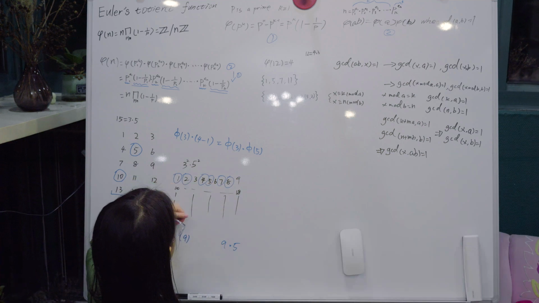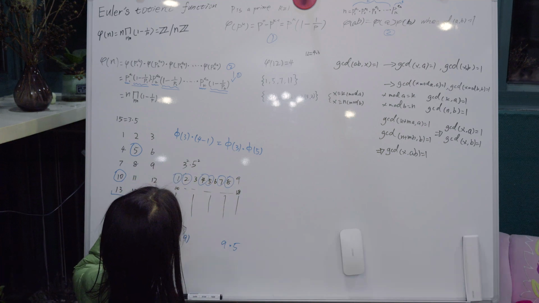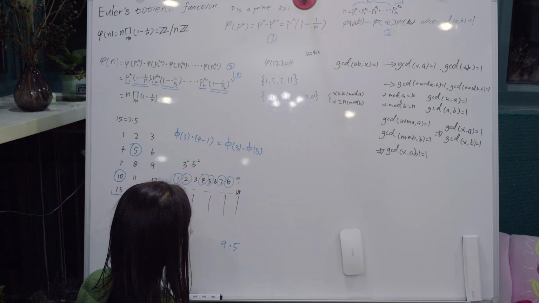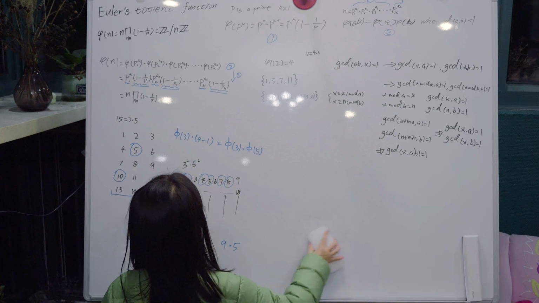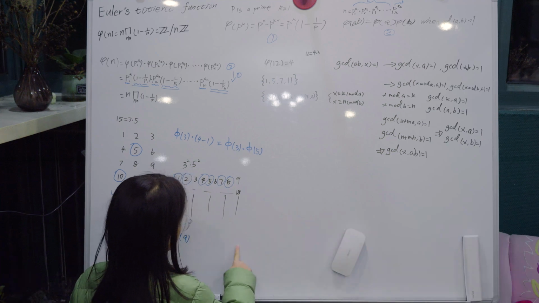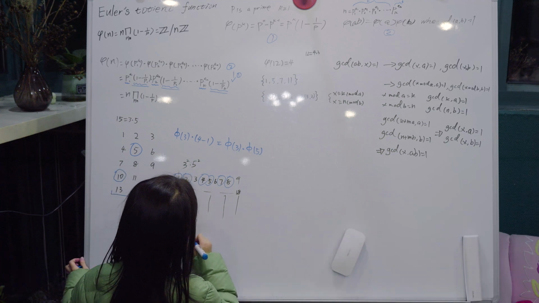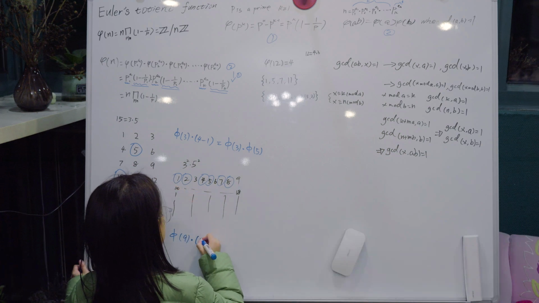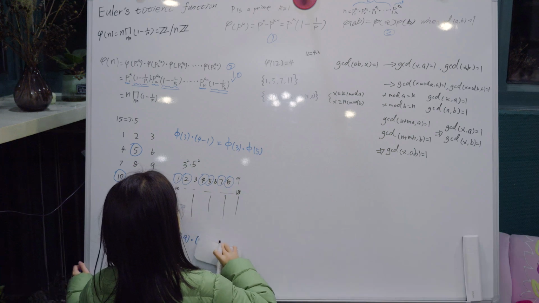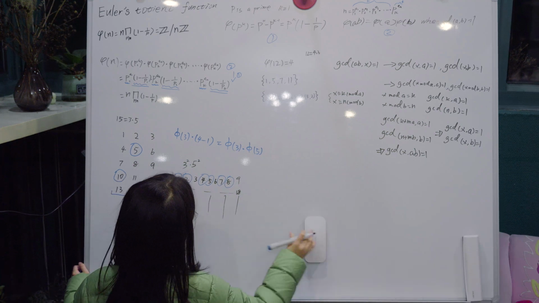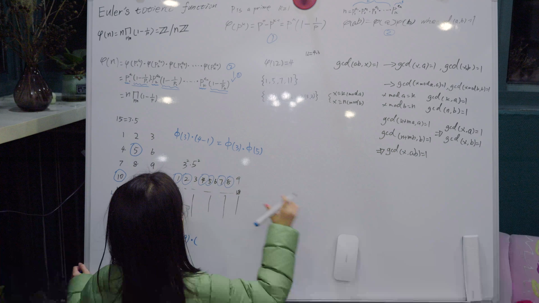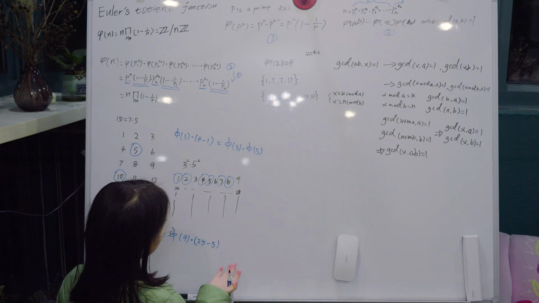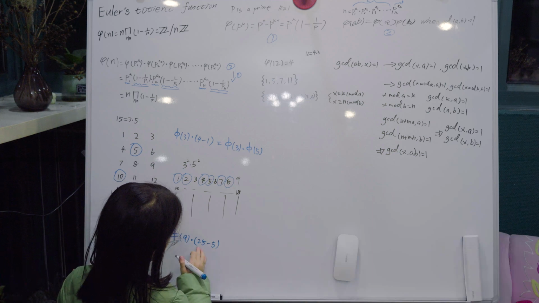So each column has 5 numbers that are not co-prime with 25, right? So what we do is 9 times 25, because in each row there are 25 numbers. So 25 minus 5.